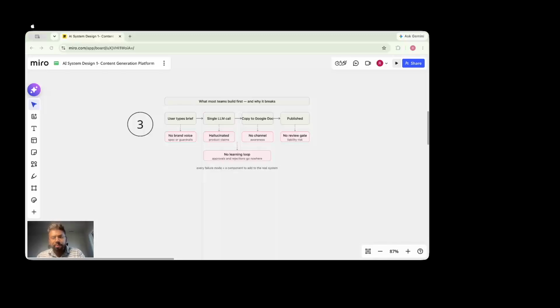And then you manually copy, you have to download the result from the Claudes of the world or the ChatGPTs of the world, right? There is no integration with the channel, so we have to bake that in as well to make it very effective. There is also no human in the loop per se. I mean, technically you can say that, well, while I copy this, I will be editing it and then uploading it somewhere.